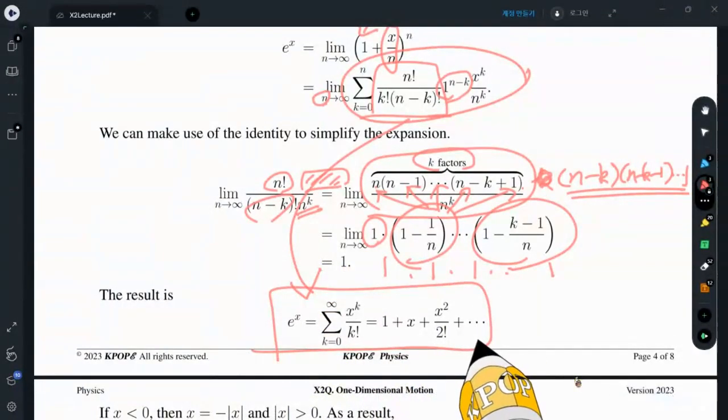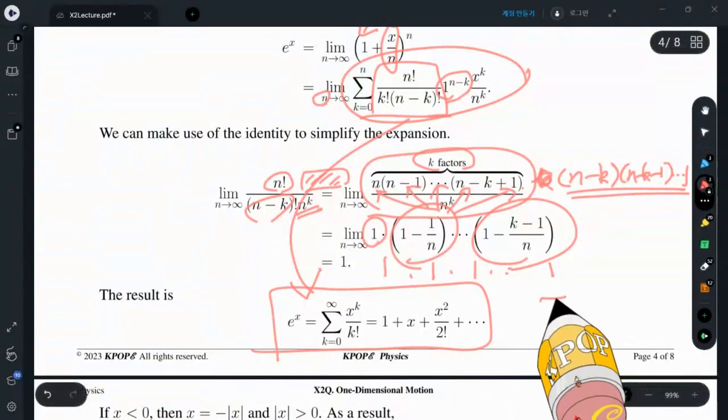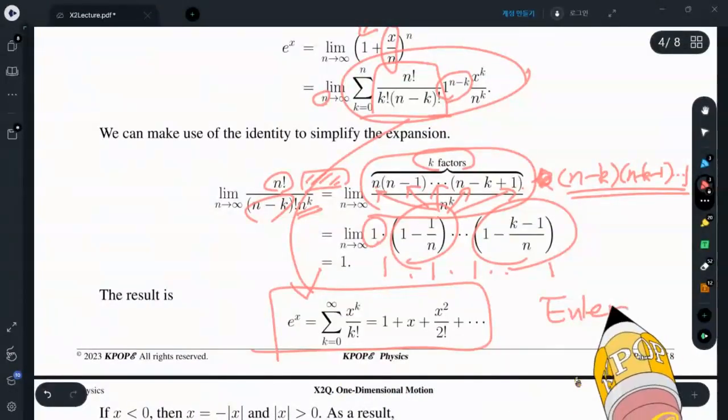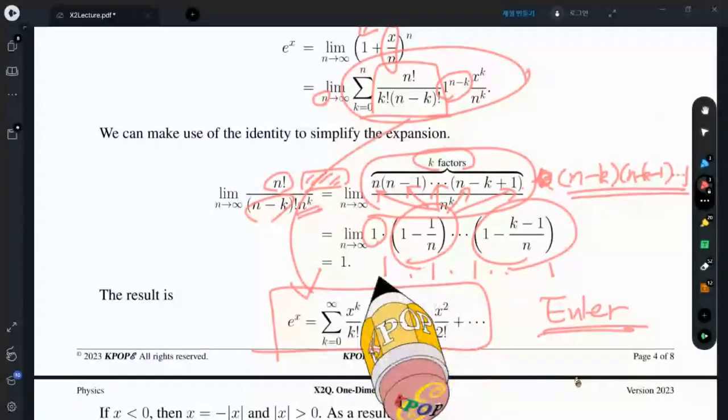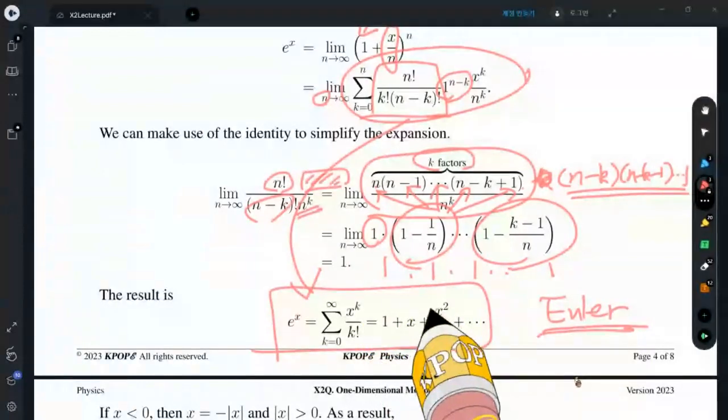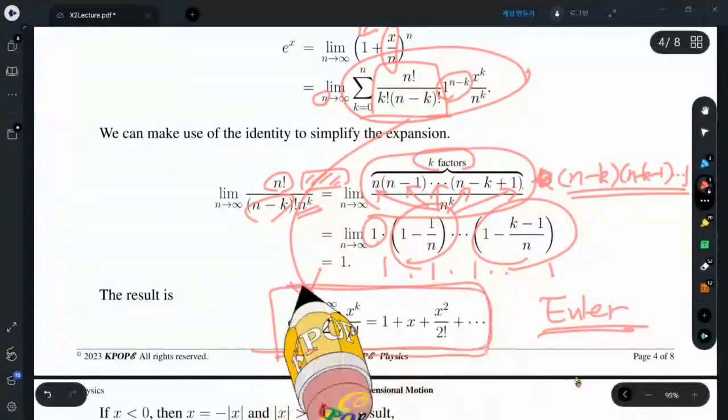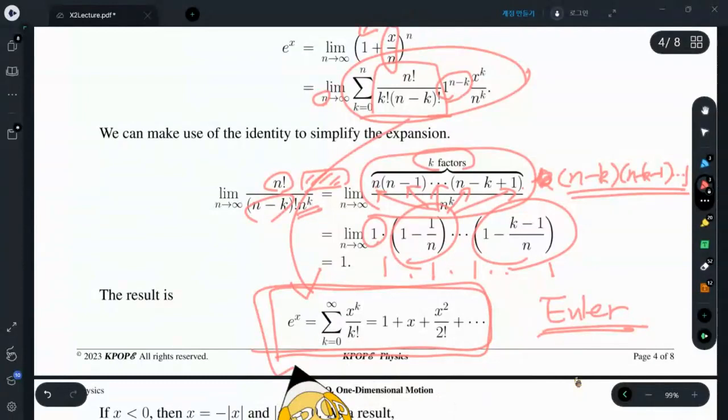This power series expansion was found by Euler. That's the reason why it is called the Euler constant. And later, the Taylor series expansion was established. When you learn mathematics, in the calculus class, perhaps in the second semester, you will learn about that. But well before that, we already know how to compute this in a very simple way as a physicist.